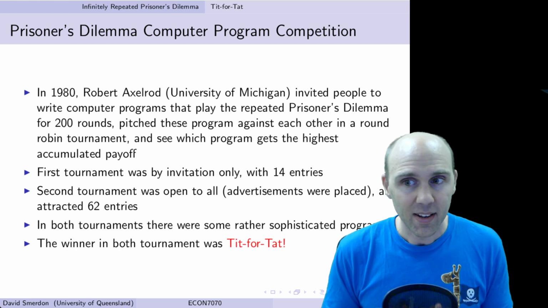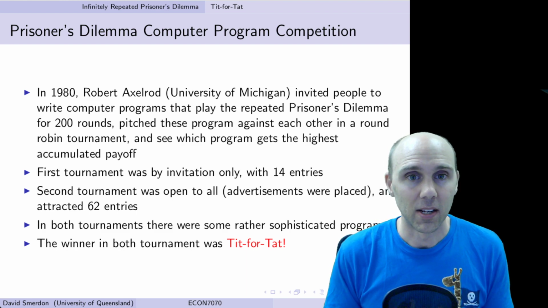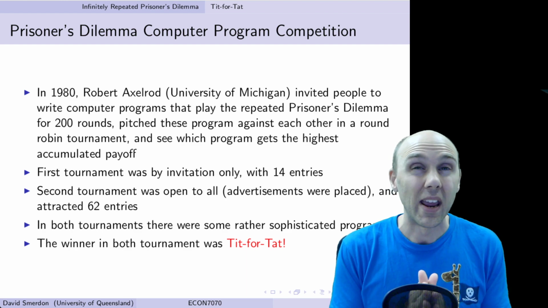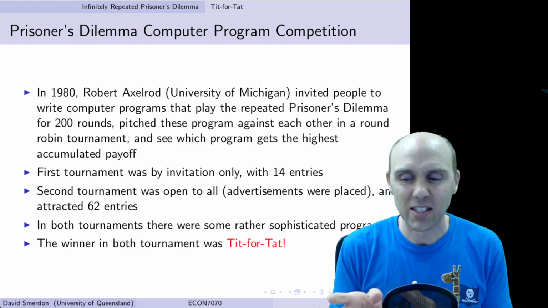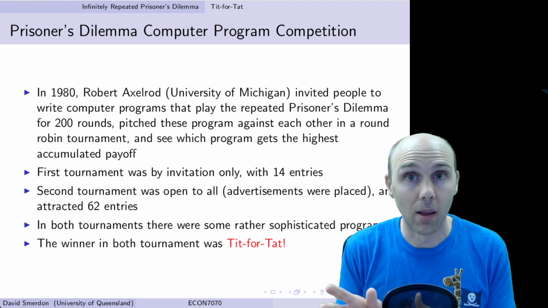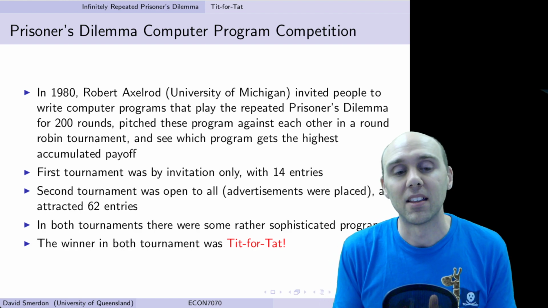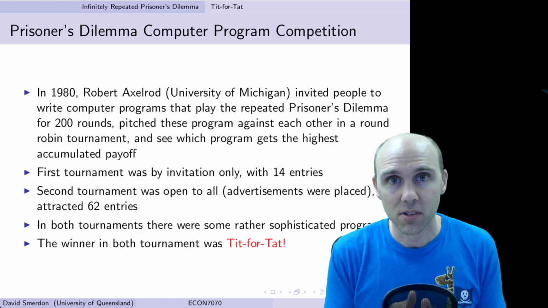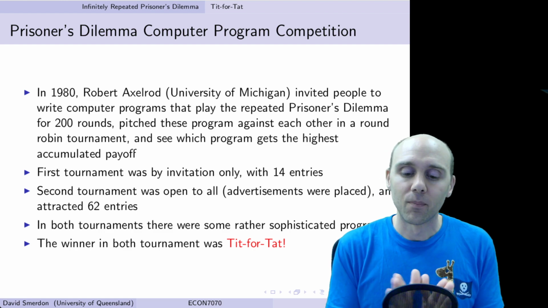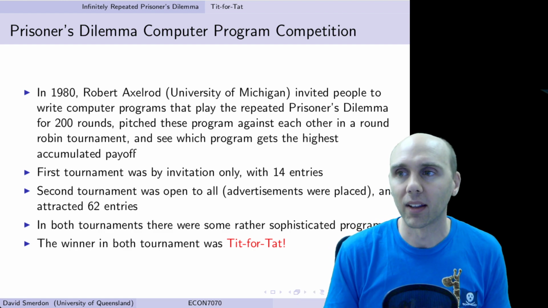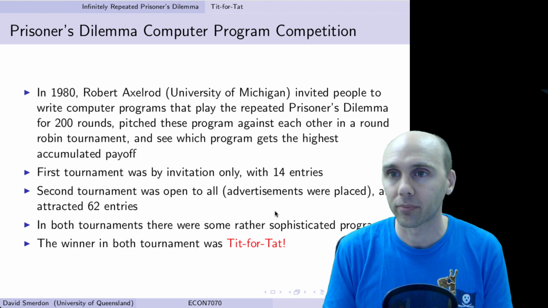But what we find is that actually the tit-for-tat strategy does well against a range of different programs. So against very mean grim trigger programs, it does quite well. Against naive programs, it does quite well. It basically hedges its bets, and it does quite well against a range of different programs.